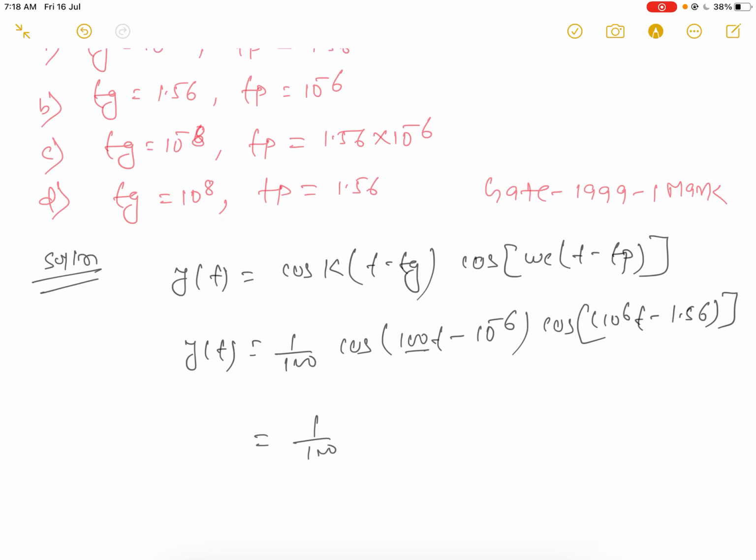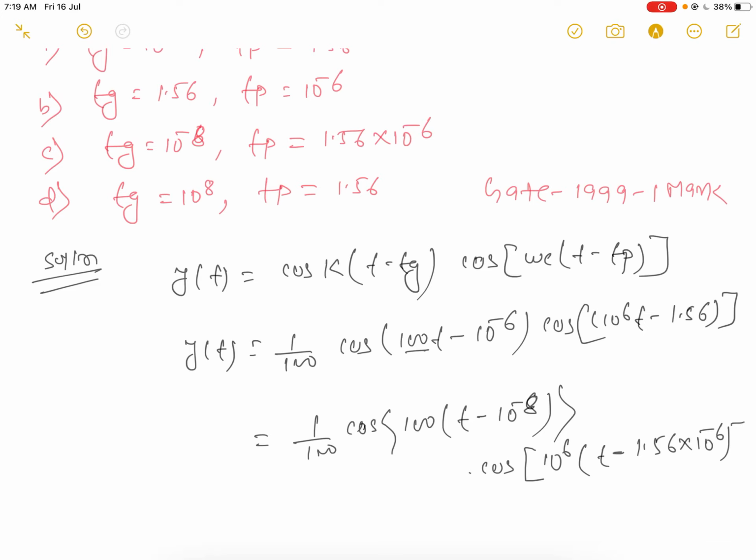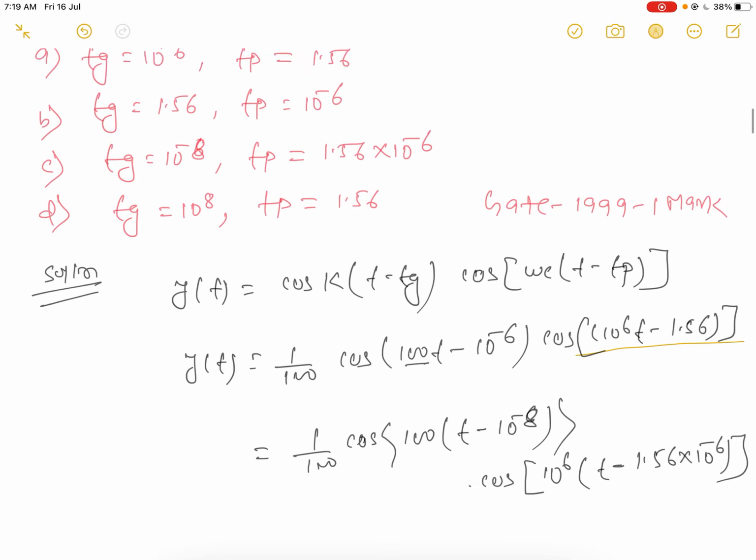Take 100 common from here for comparison: cos(100(t minus 10 to power minus 8)) and cos, take 10 to power 6 common, then (t minus 1.56 into 10 to power minus 6).